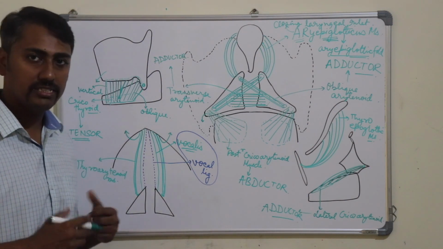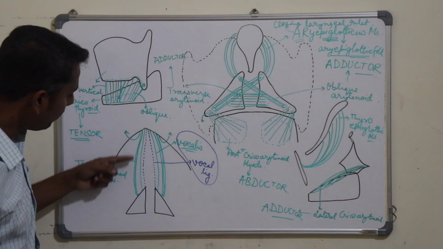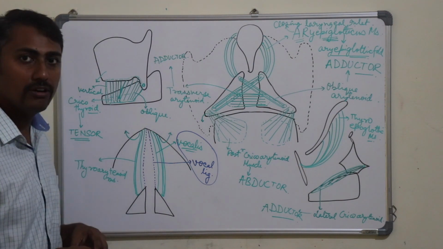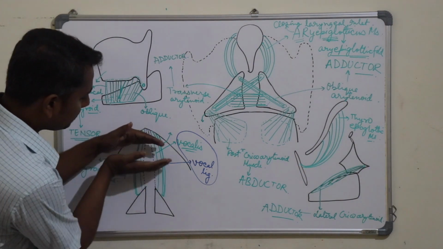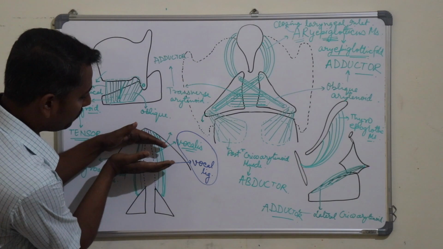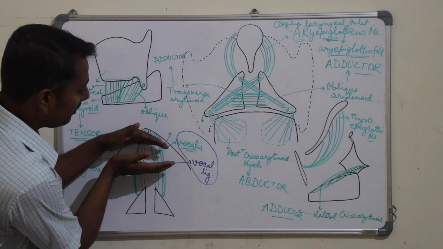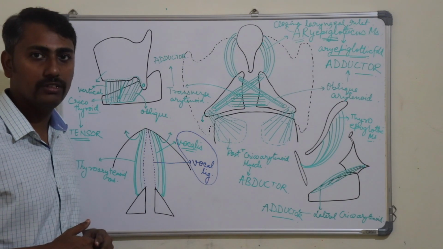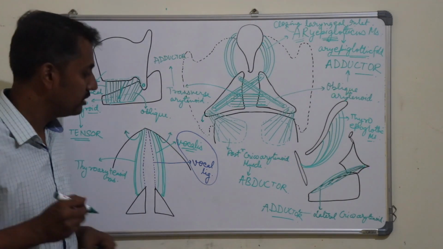Now the action of these three muscles. So whenever this thyroarytenoid muscle and the vocalis muscle, which was present in the vocal cord, contract, it will shorten the length of the vocal fold. Therefore, it will act like a relaxer of the vocal fold or the vocal cord.